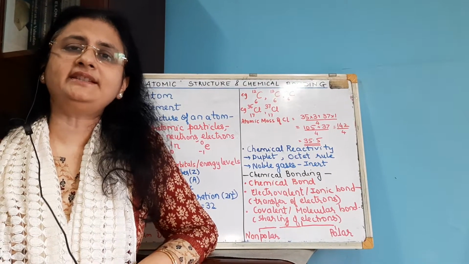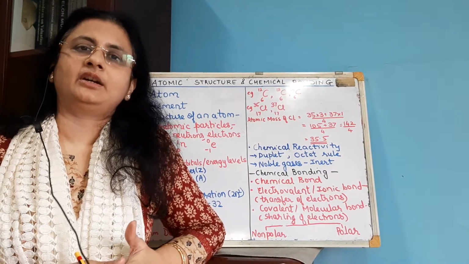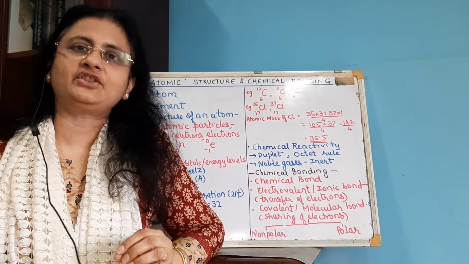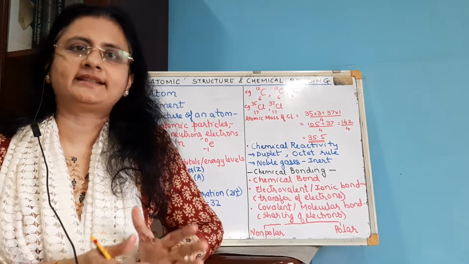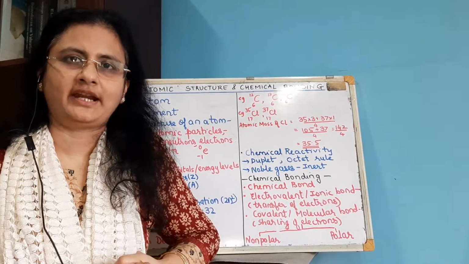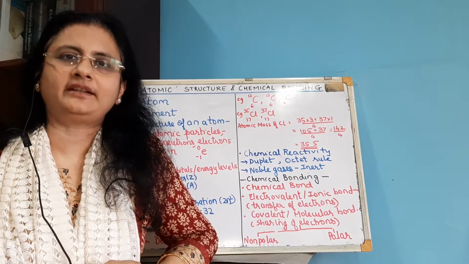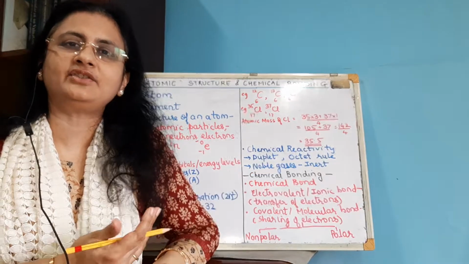Now another means of achieving stability is by sharing of electrons. The bond which is formed by the sharing of electrons between two non-metallic atoms, like say hydrogen. A hydrogen molecule is formed by two hydrogen atoms, and each hydrogen atom shares its electron with the other atom. So it is the sharing of electrons.